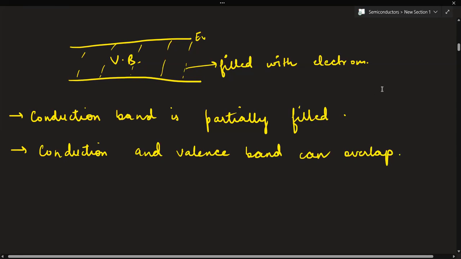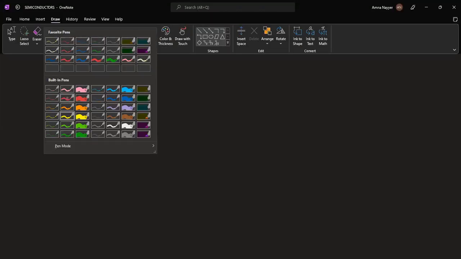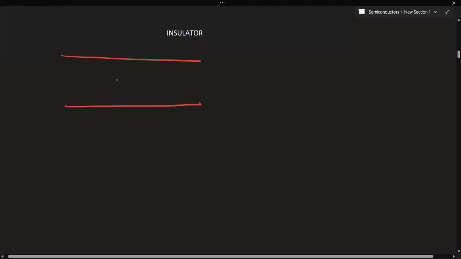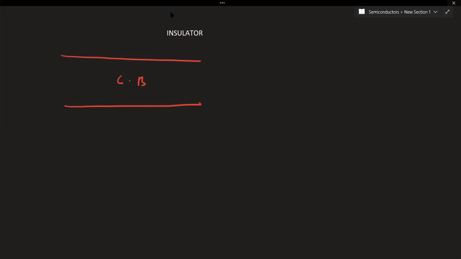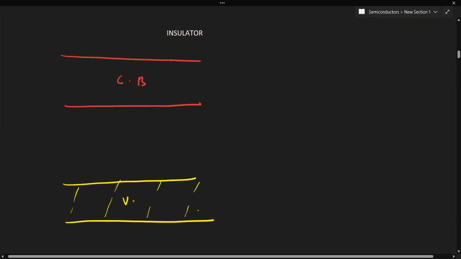So how can we differentiate it from insulators and semiconductors? Now see, in case of insulators, remember, if this is the conduction band for an insulator, this is completely empty. In case of conductors, that was partially filled. In case of insulators, this conduction band is completely empty. Regarding the valence band, this is the valence band, and the valence band is completely filled.